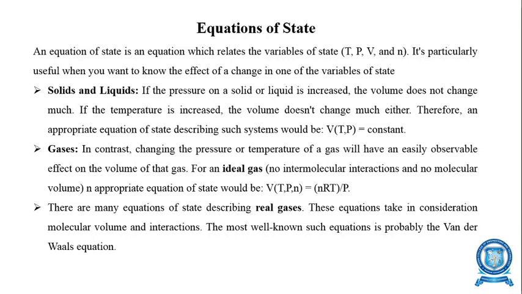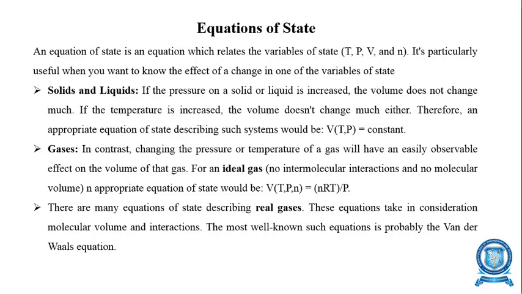And for gases, a change of pressure and temperature will have an easily observable effect on the volume of that gas. We can observe it easily when the pressure or the temperature increases. For an ideal gas, the appropriate equation of state would be: volume is a function of temperature, pressure and the amount of substance, which is equal to nRT divided by P, where n is the amount of substance, R is the gas constant, T is the temperature and P is the pressure.